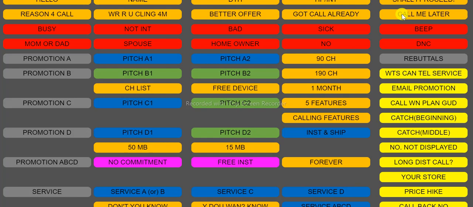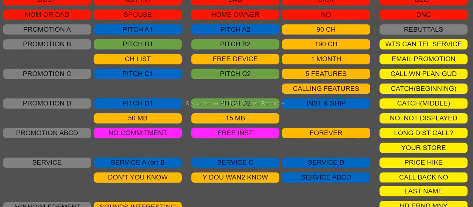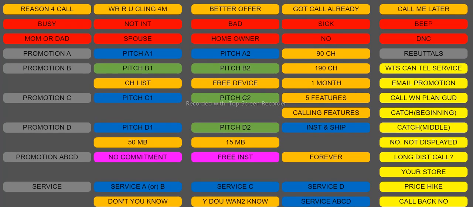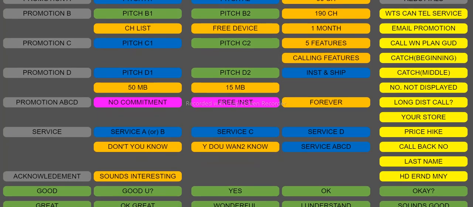Could you please tell me what's your convenient date and time for the callback? So the customer is telling you to call back. But this one is call me later, sorry, and this one is callback number. They're asking for a number from your side so that they can call you back. But we are not the customer care department to give them a callback number. And we will keep on calling through the automated dialer, so they cannot call us back. Even if we provide a number, they will get a busy tone only. So that is what we are telling in callback.